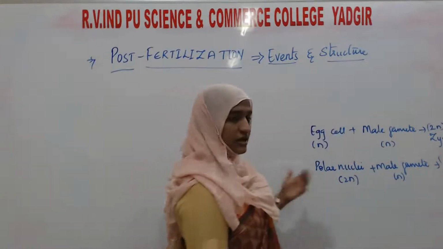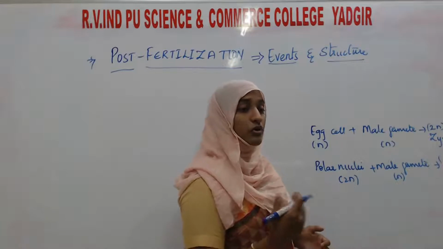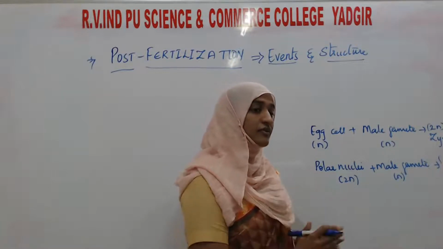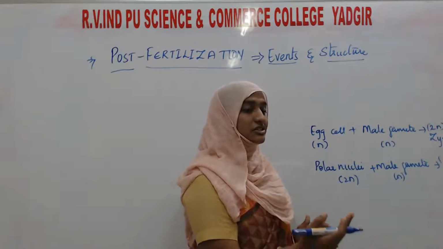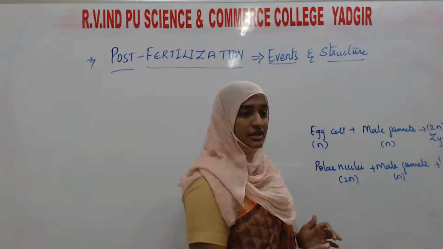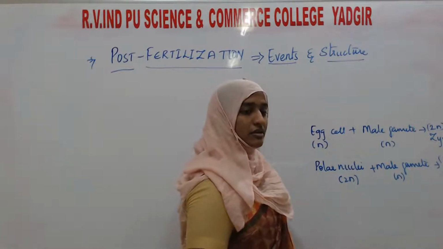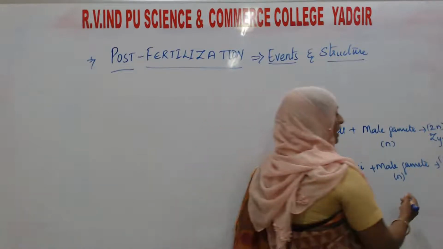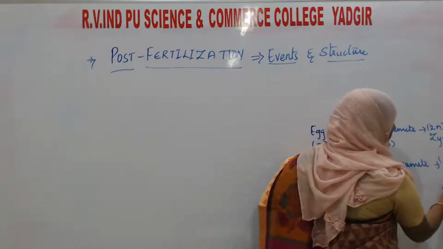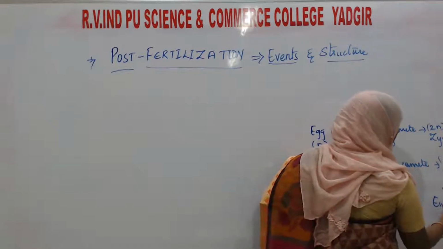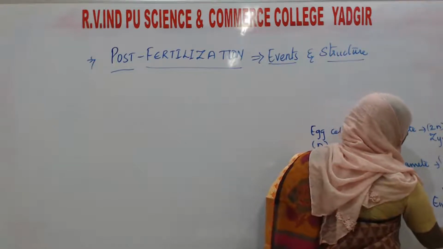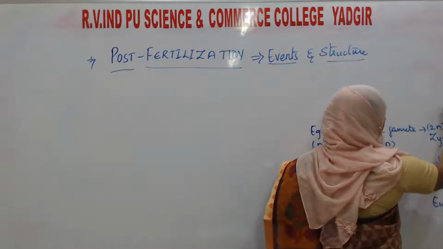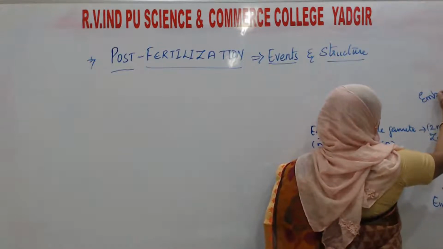Further, whatever structures or events take place after fertilization, we call the post-fertilization events and structures. After fertilization, the primary endosperm nucleus will develop into the endosperm and the zygote will develop into the embryo.